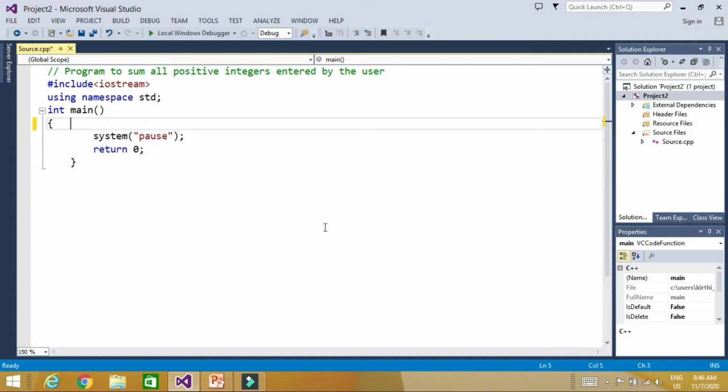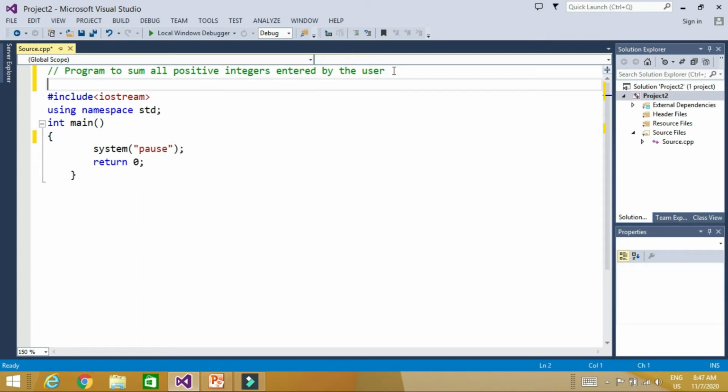Let's say the program is to sum all positive integers entered by the user. What does it mean? For example, the user enters these numbers: 1, 2, 5, minus 6, 7, minus 8 and 9.